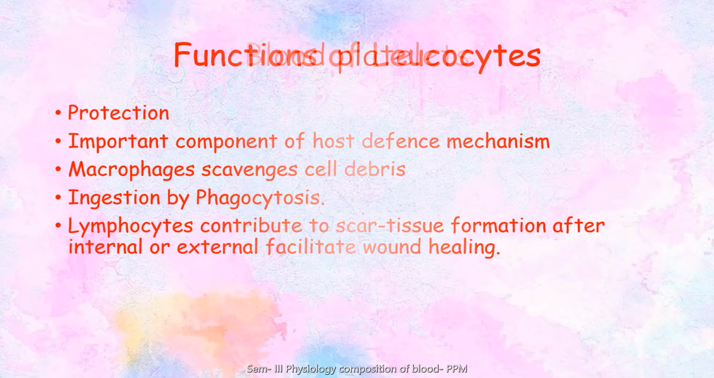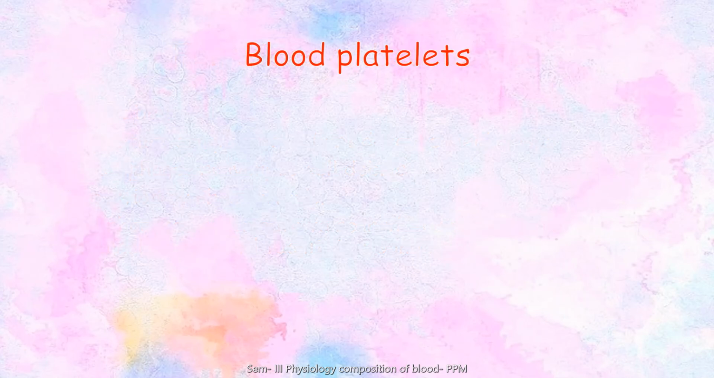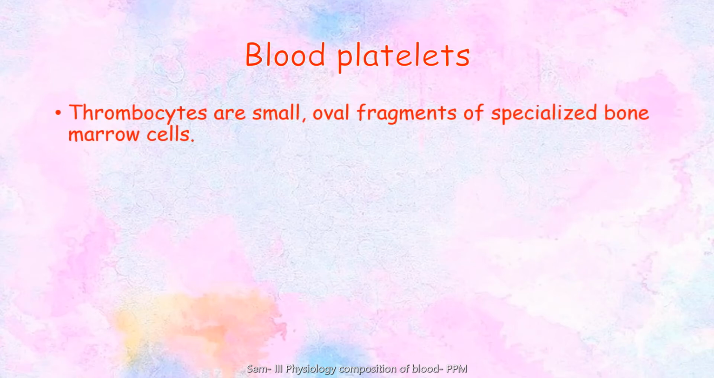Now, let's see the third component of your blood, the third type of cell element, the platelets, also known as the thrombocytes. These are small oval fragments of specialized bone marrow cells, 2 to 4 micron in diameter, smaller than the WBCs, and very much smaller than your RBCs also.